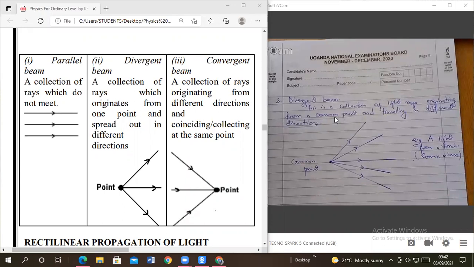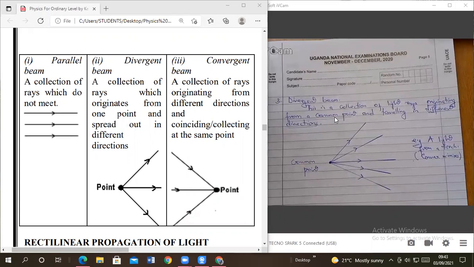You can see this in car headlamps, which are made of convex mirrors, so they diverge light away. The cameras that you see also diverge light. That's why they are able to capture images from far distances, because they diverge light rays from a common point.